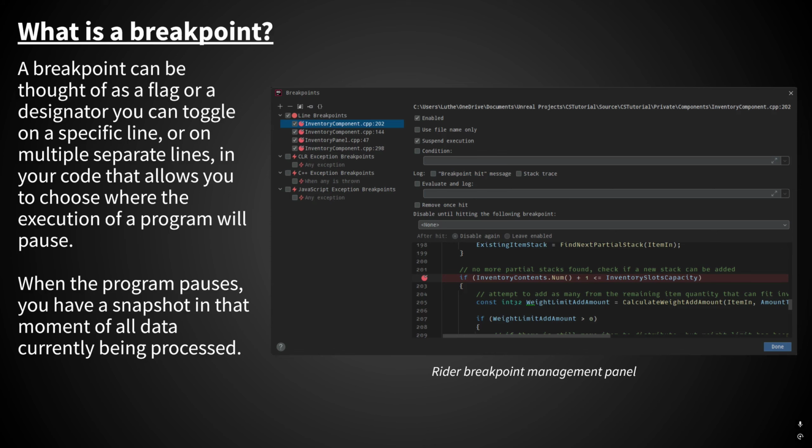The log option is also a nice feature. Using this, you can print some text to the debug console when the breakpoint is hit, and it can print values as well as normal strings. The suspend execution option is also sometimes useful. Used in conjunction with the log option, you can make it to where the breakpoint doesn't actually stop the program, but will still trigger that data to be logged when the line the breakpoint is on is executed.